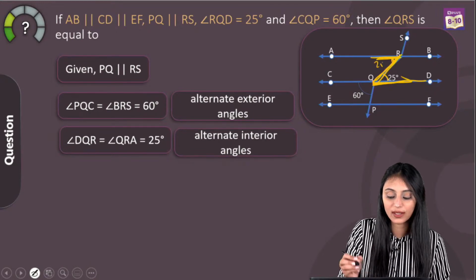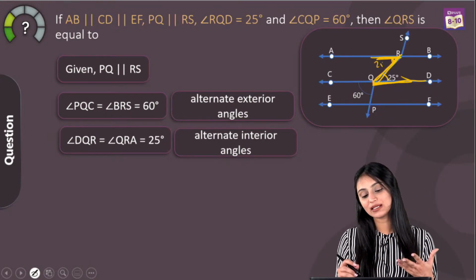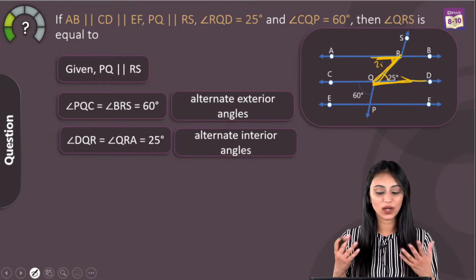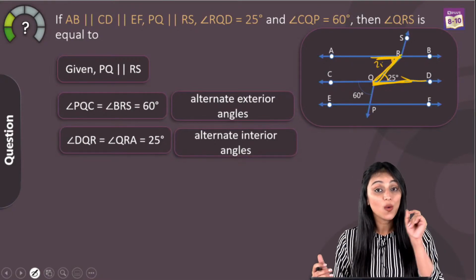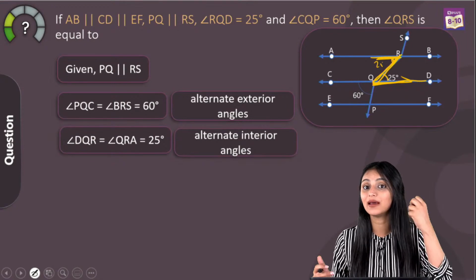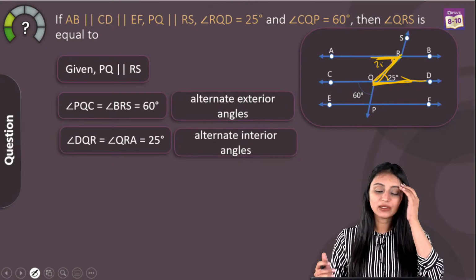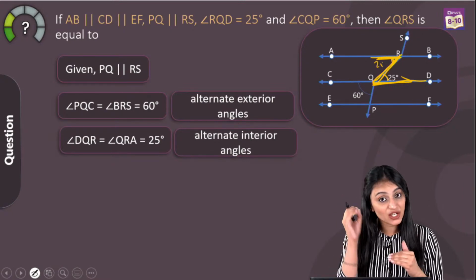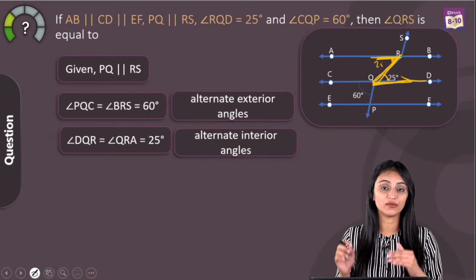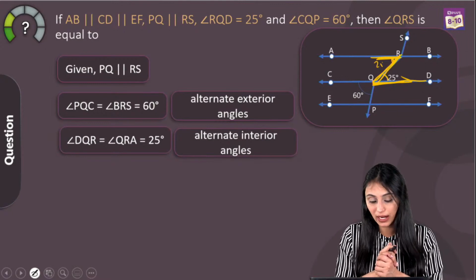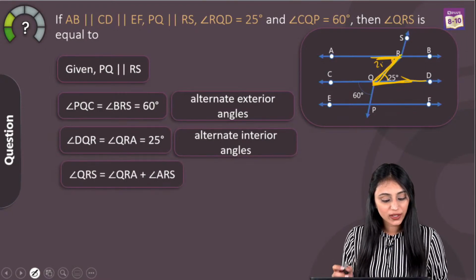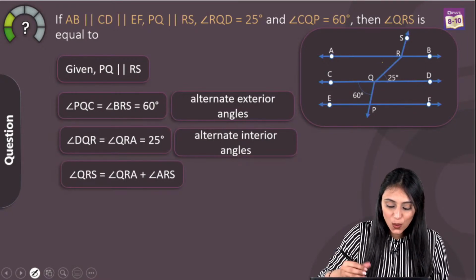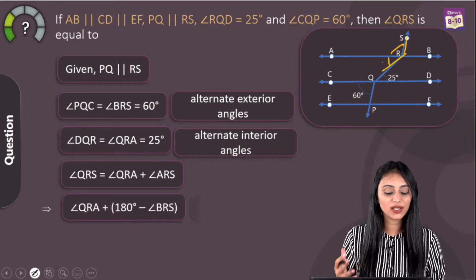You see, again a Z is formed. We can only use these properties, like alternate interior angles are equal, corresponding angles are equal, and co-interior angles, only when the lines are parallel and they are intersected by a transversal. Sometimes students do make this mistake, they think that only when it is mentioned in the question that the lines are parallel can we use it. So here we can say, as I told you, that this QRS comprises these two angles, this and this. Simply I'll mention their values here.